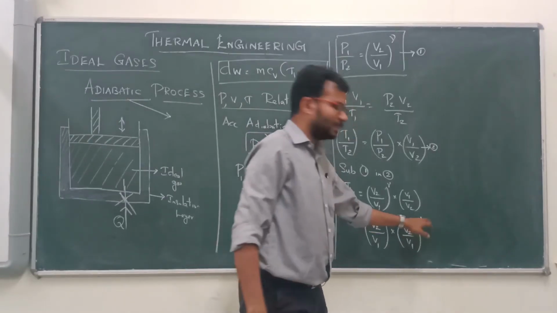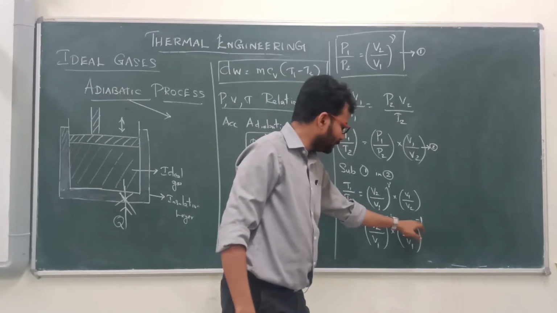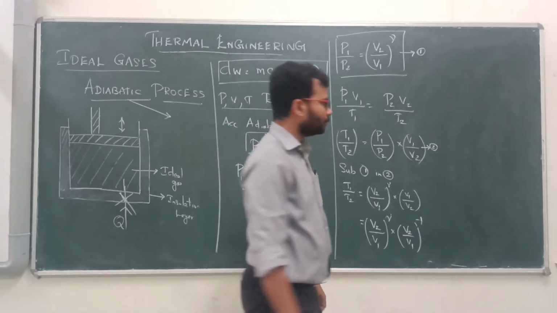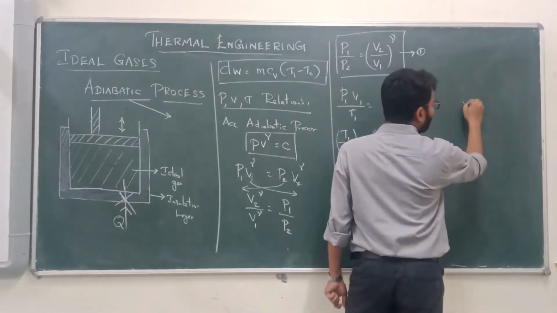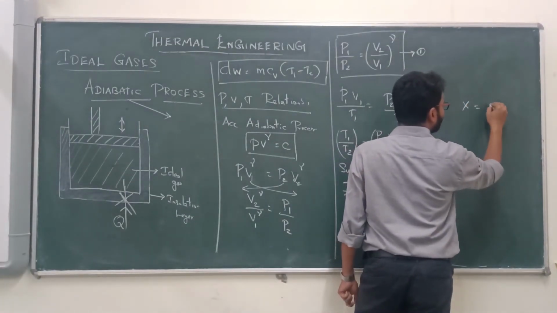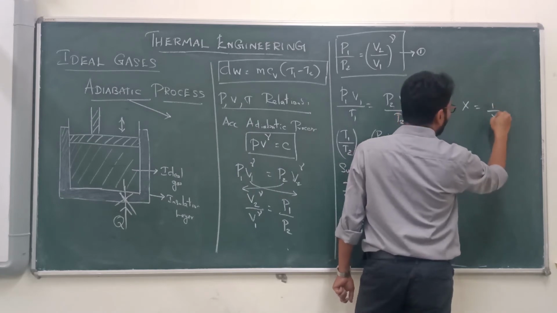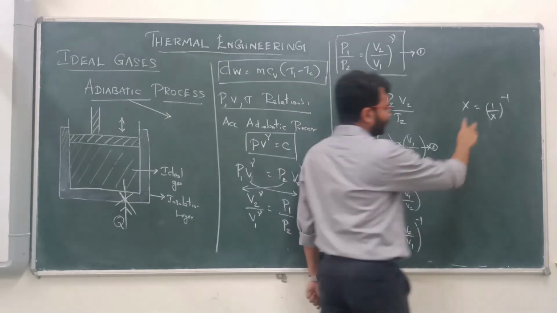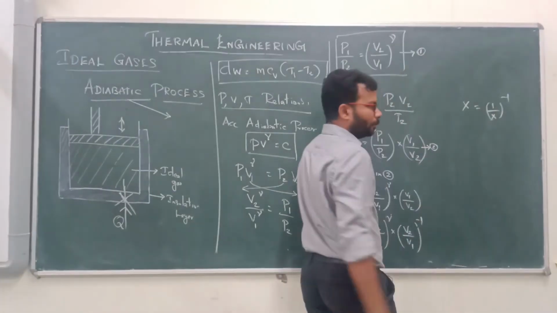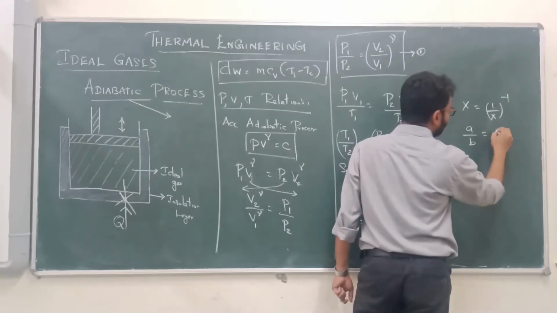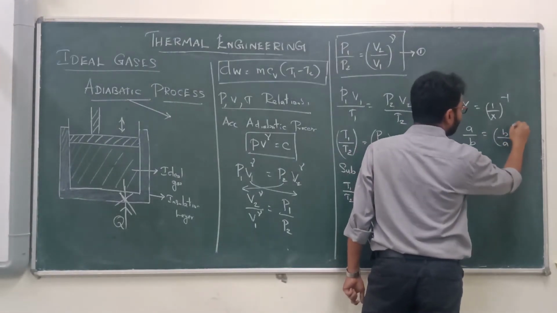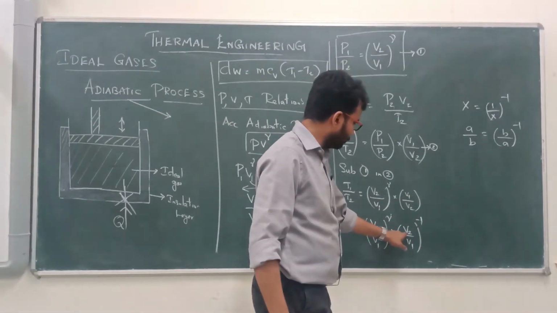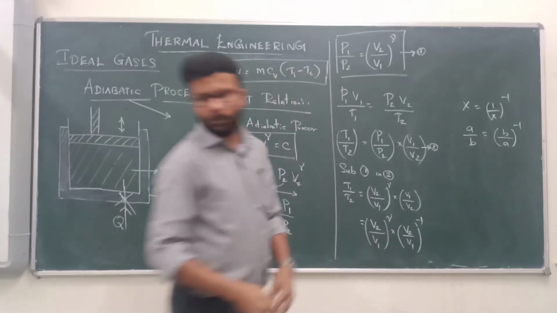It means both are the same. If you put minus 1 as the power, it equals V1 by V2. For example, x is also equal to 1 by x to the power minus 1. That is, a by b is also equal to (b by a) to the power minus 1. Likewise, V1 by V2 is equal to (V2 by V1) to the power minus 1.